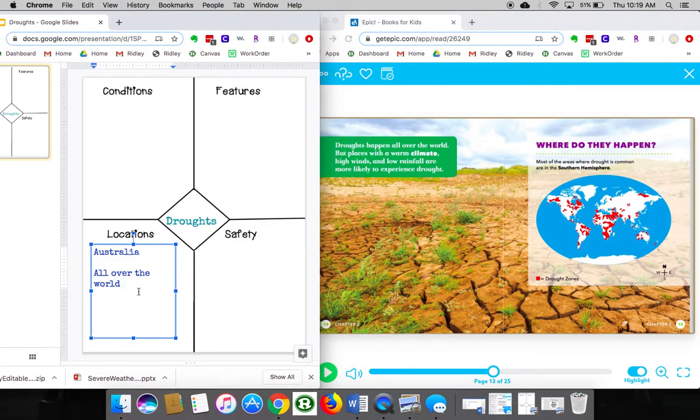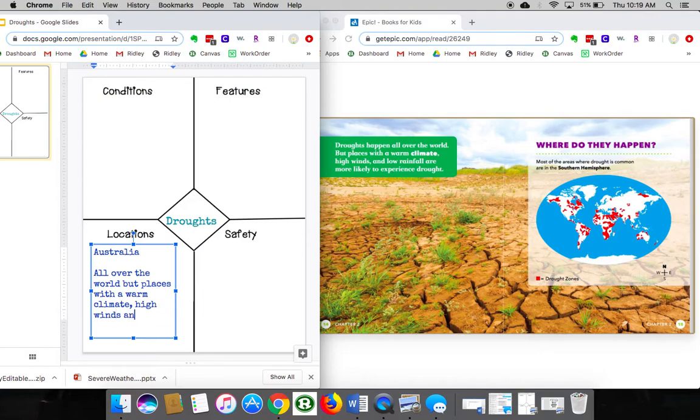So I'm going to write that in my graphic organizer. All over the world, but places with a warm climate, high winds, and low rainfall.